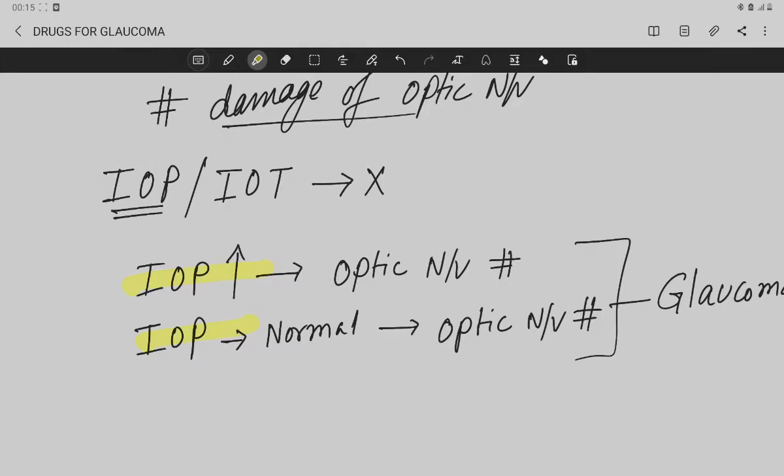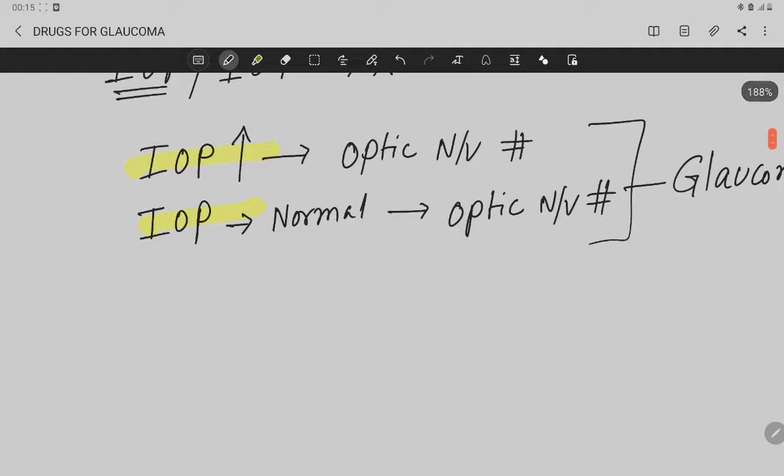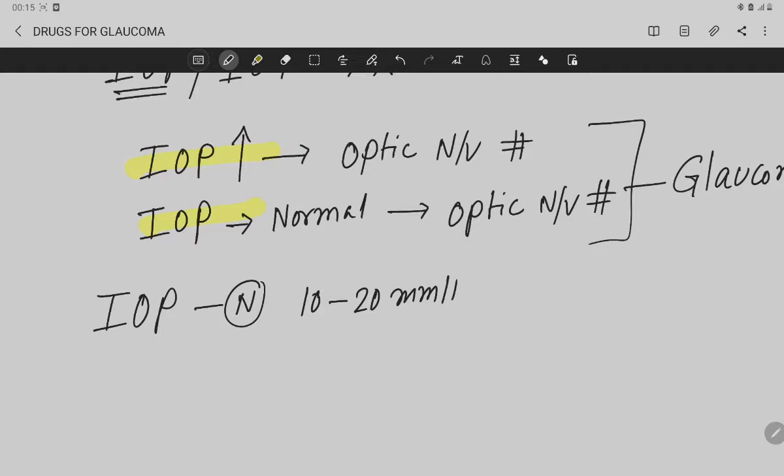Okay. So now the intraocular pressure, its normal value is 10 to 20 millimeter of mercury. Okay. 10 to 20 millimeter of mercury. This is the normal range of intraocular pressure.